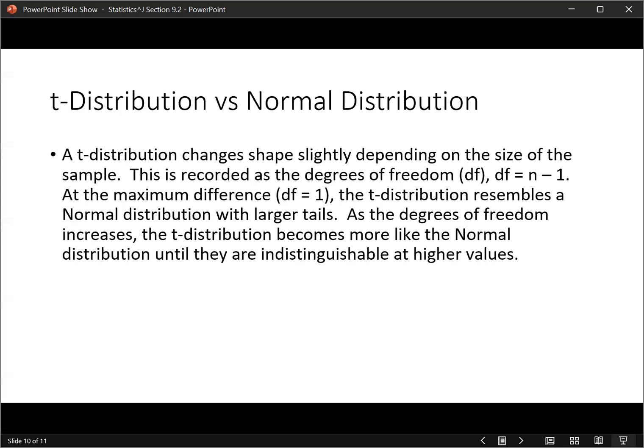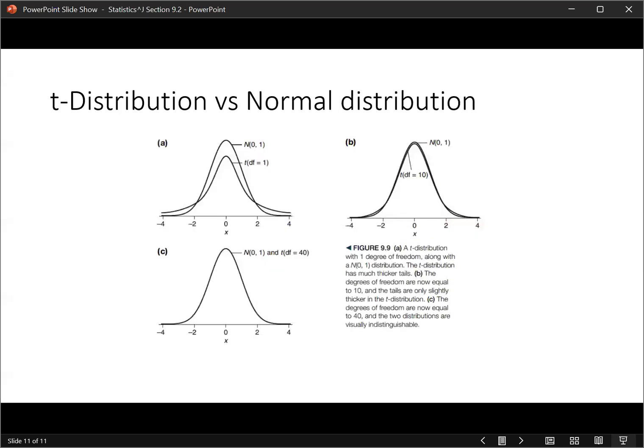This is not true for normal distributions; we're talking about t distributions. A t distribution changes shape slightly, and because of that, we're going to introduce a new thing called degrees of freedom. The degrees of freedom is equal to the sample size minus 1. At the maximum difference, the t distribution resembles a normal distribution except with larger tails. As the degrees of freedom increase, the t distribution becomes more like the normal distribution until they're indistinguishable.